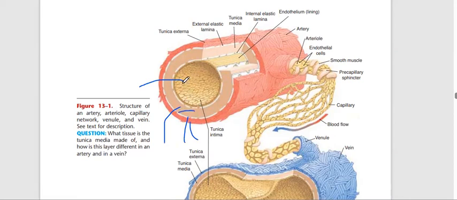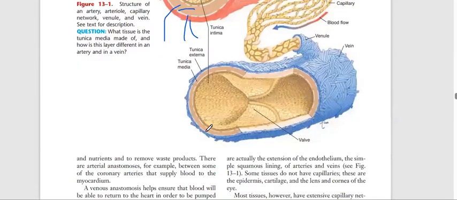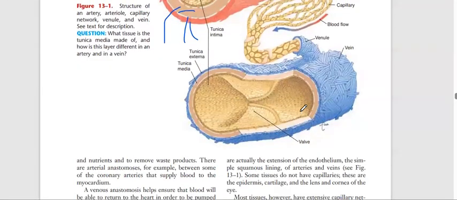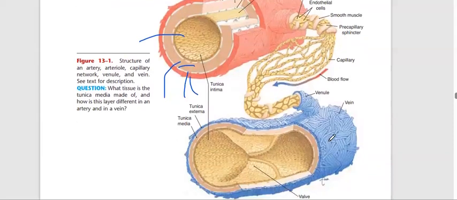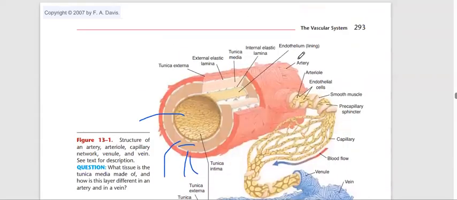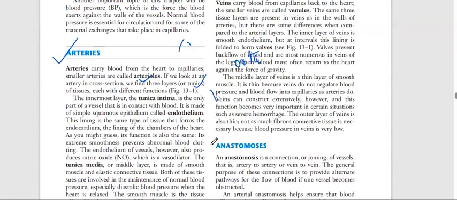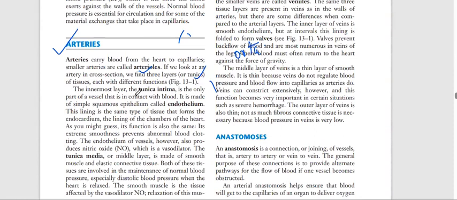So this is the artery, and the second one is the vein, bluish color. Okay, this is the vein and this is the artery. First we will talk about the artery. The innermost layer is called tunica intima.